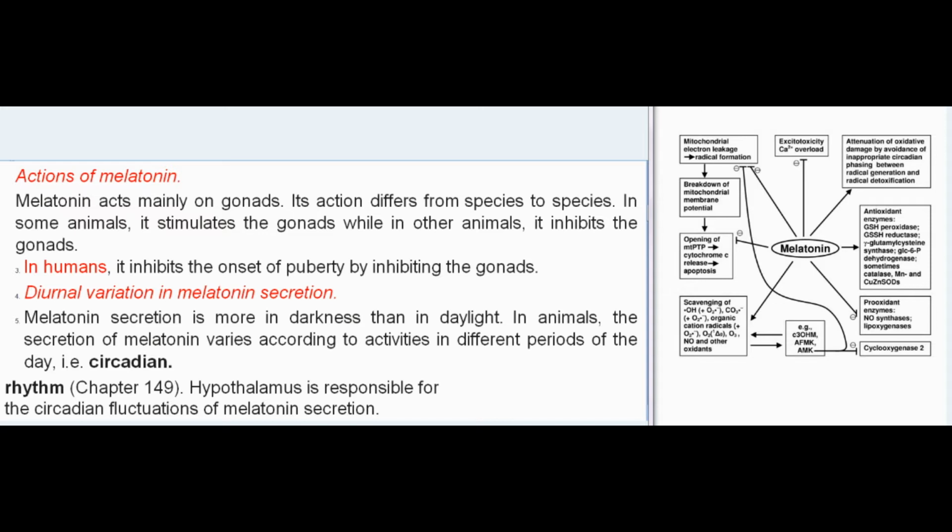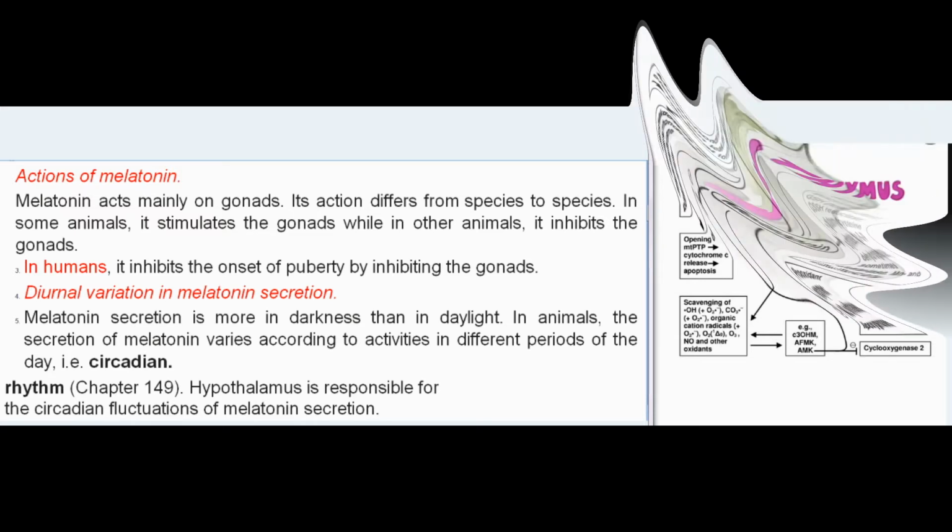Diurnal variation in melatonin secretion. Melatonin secretion is more in darkness than in daylight. In animals, the secretion of melatonin varies according to activities in different periods of the day, i.e., circadian rhythm, Chapter 149. Hypothalamus is responsible for the circadian fluctuations of melatonin secretion.